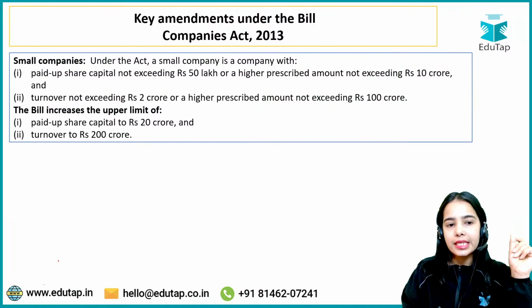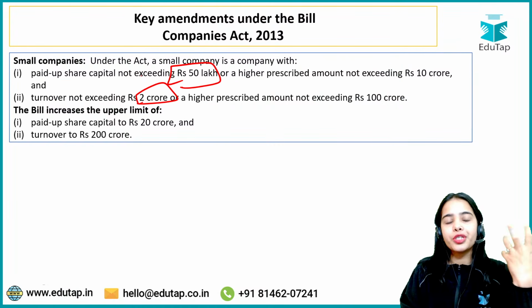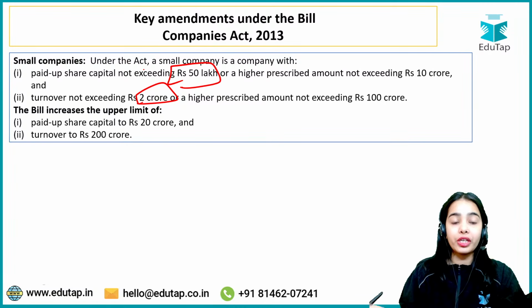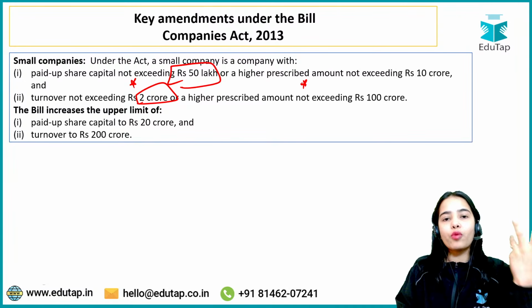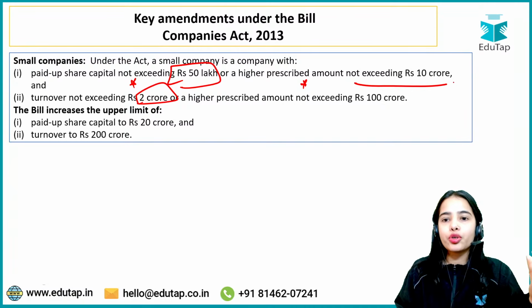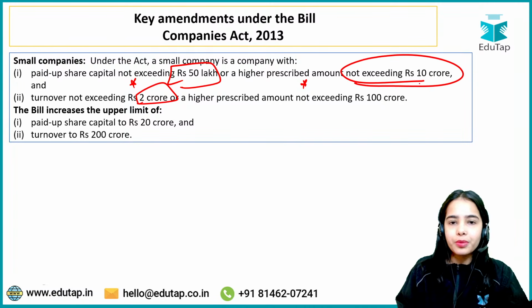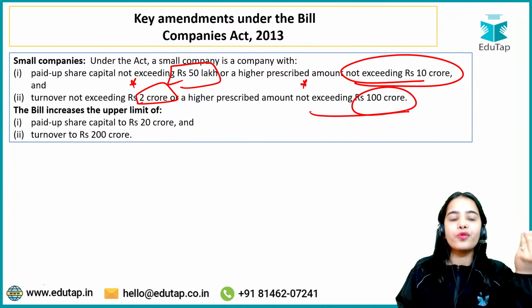Okay, so this is the idea that the lower limits are still the same: the paid up share capital should not exceed 50 lakhs and the turnover should not exceed 2 crore. But if the government wants to prescribe a higher amount, it can, but it should not exceed 10 crore for the paid up share capital and 100 crore for the turnover.